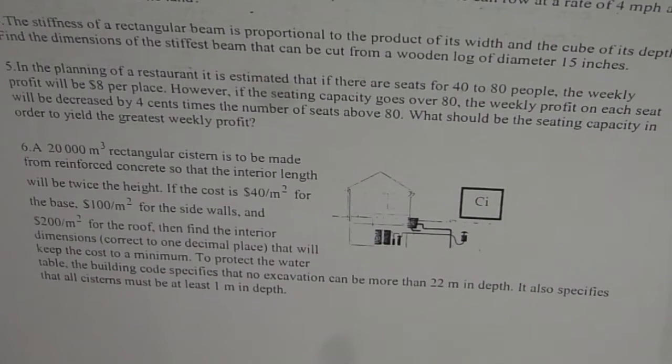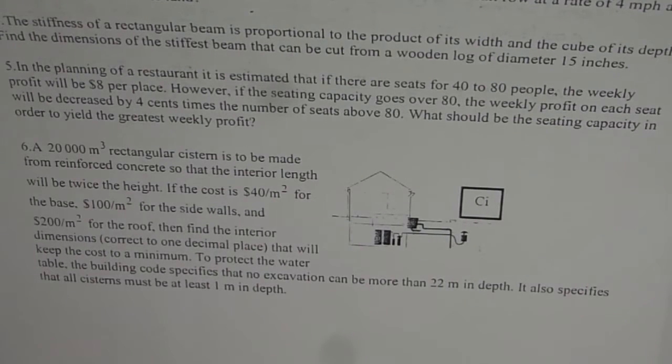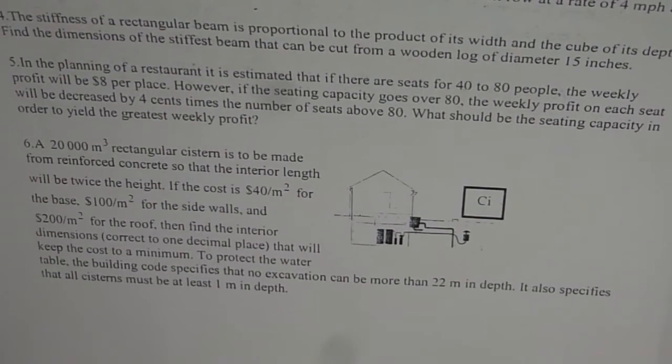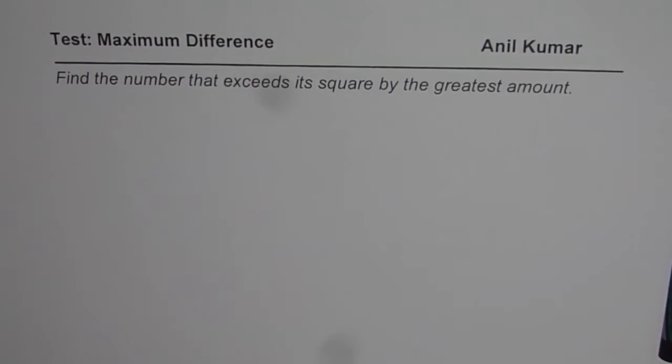To protect the water table, the building code specifies that no excavation can be more than 22 meters in depth. It also specifies that all cisterns must be at least 1 meter in depth. So I hope you got all the 6 questions. You can pause the video, copy these questions and solve them. I'll provide you with their solutions and give you the link.